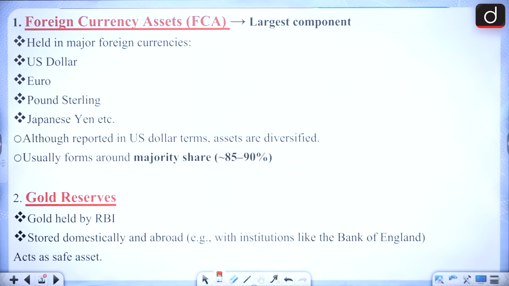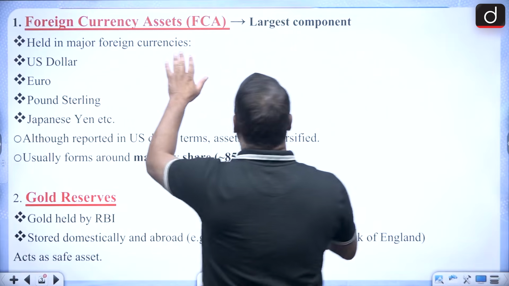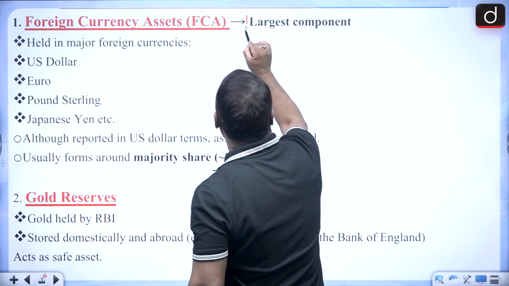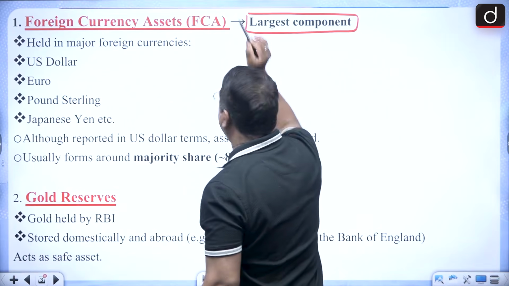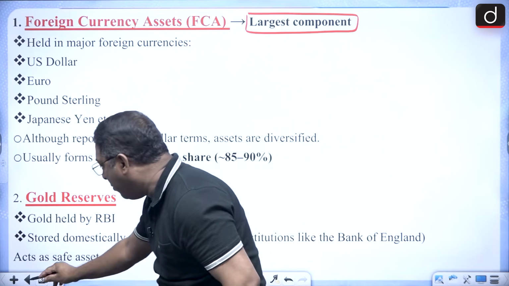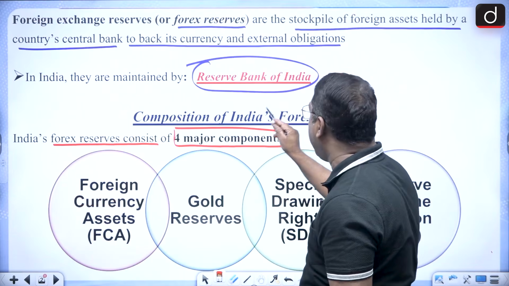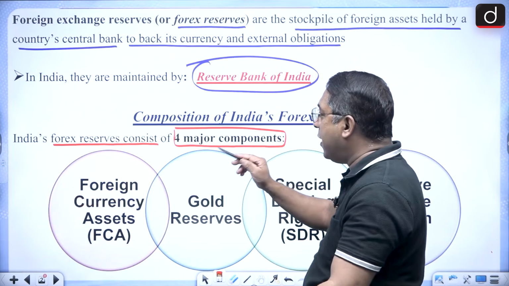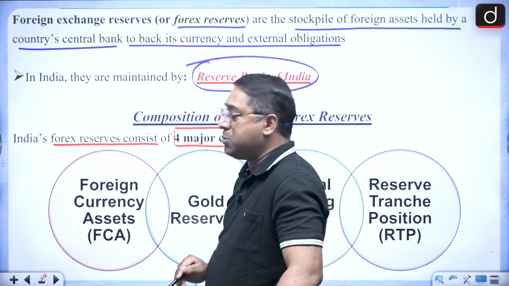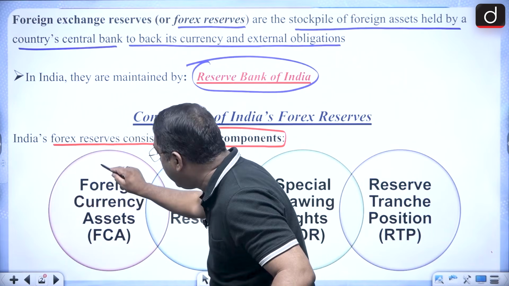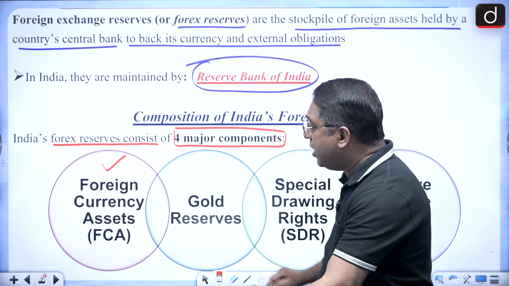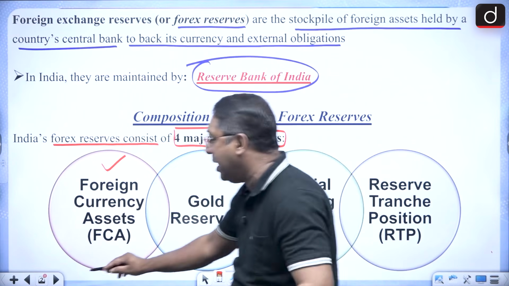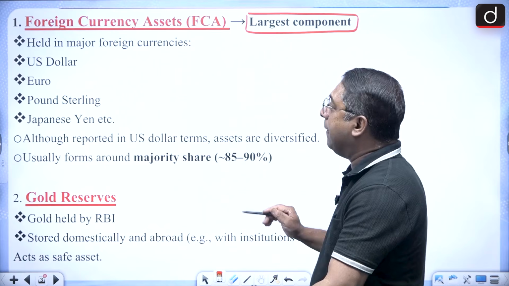Now, when we talk about the foreign currency assets, this is the largest component of the foreign exchange reserve. That is what I'm telling.